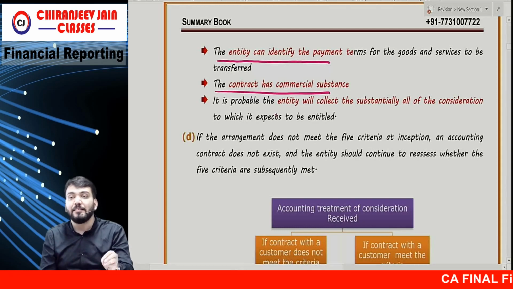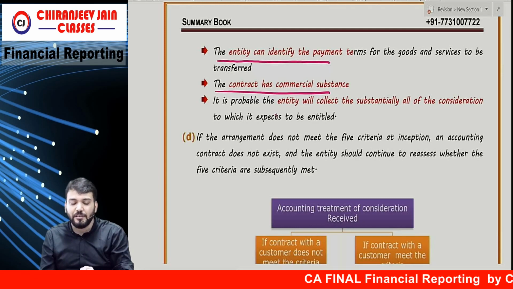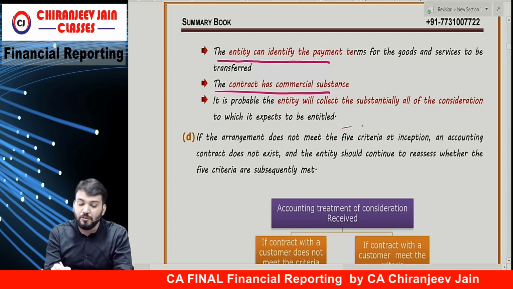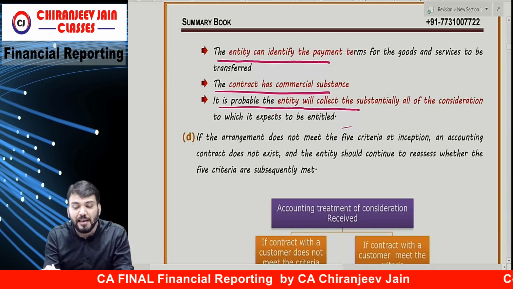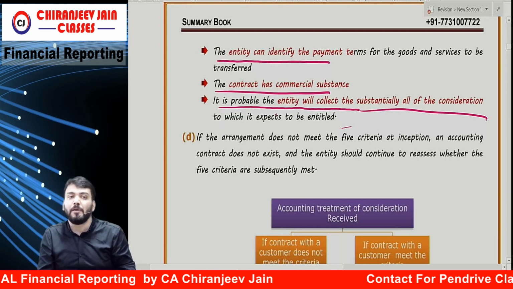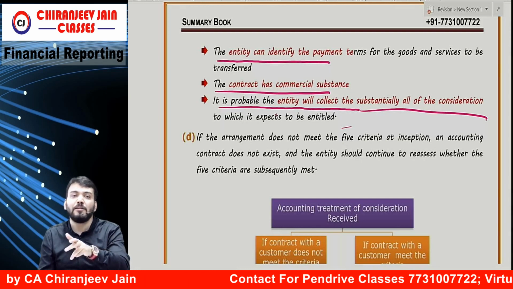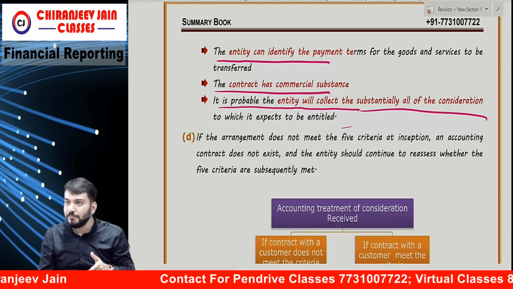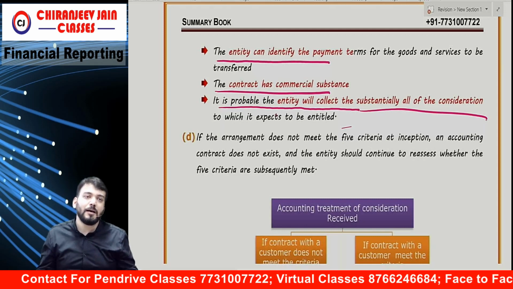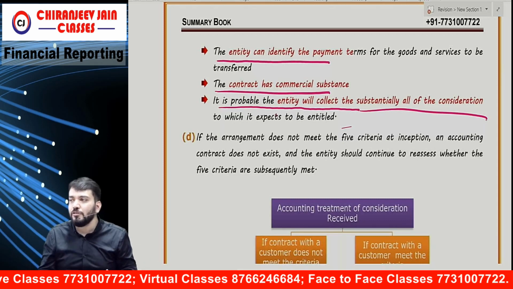And it is probable that the entity will collect substantially all the consideration to which it expects to be entitled. So it is probable that the entity will collect substantially all of the consideration. Means if it is not probable, suppose we have done one contract with one local neta. Understood? Neta, you know. Now we don't know whether the amount will be received or not. And whether we will demand. We'll never demand also. Correct?